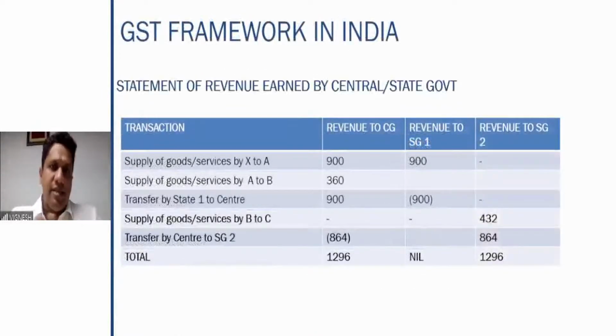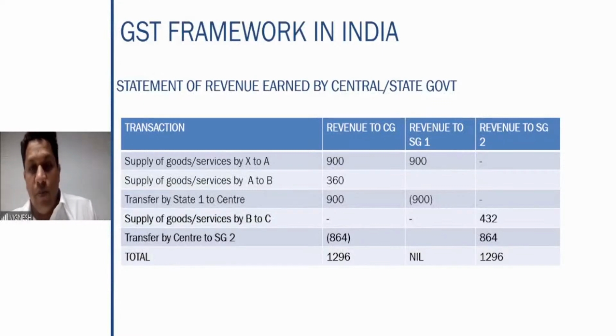So therefore, if you summarize the entire thing, who has earned how much? First stage, 900 each to the central and state government. Second stage, central has earned 360. Third one, again transfer by state one to the center, 900. So central has got 900. State has given 900, so state total aggregate is nil. And then central has transferred back to the state government 864.